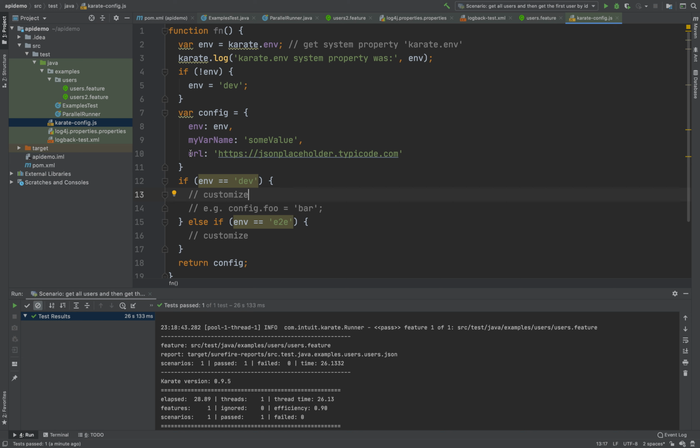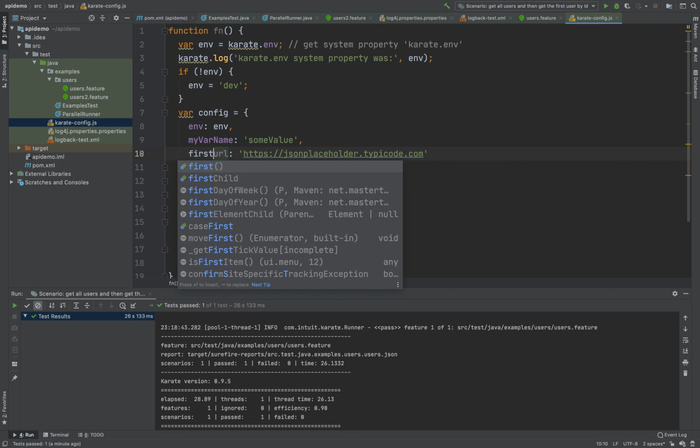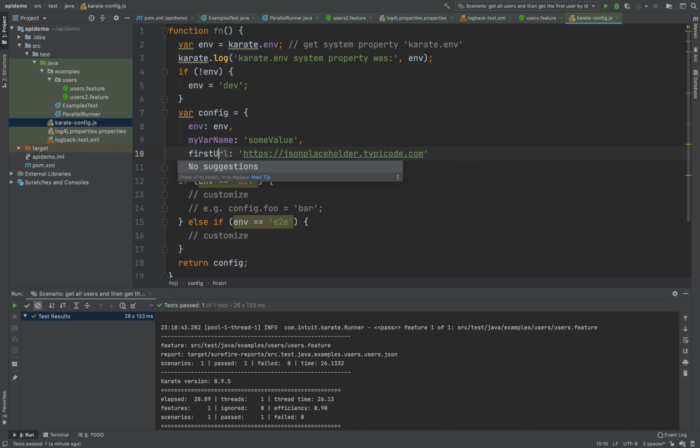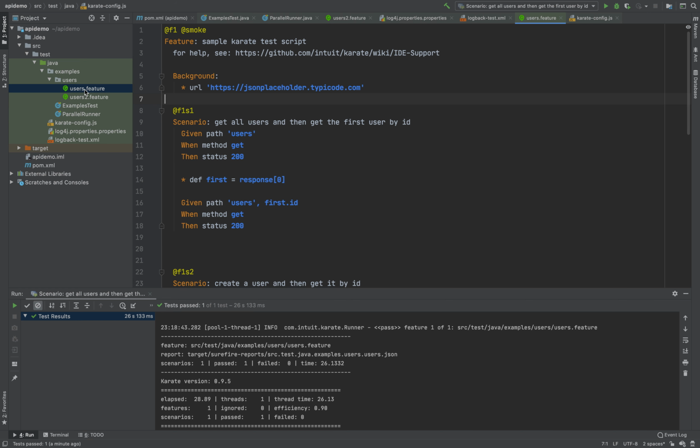Instead of using the name URL, which is so generic, let's make it something unique. Let's say first URL, and this is my variable name. Now I can call it from the feature file. I don't need to hard code it now.